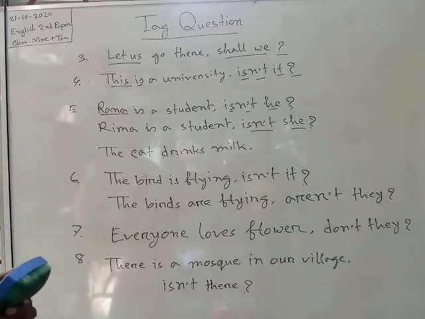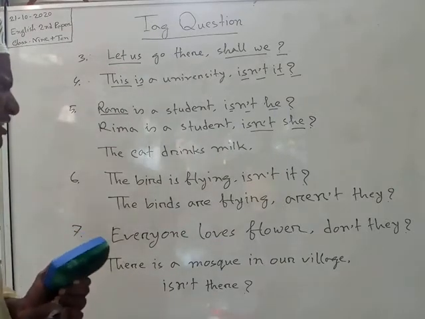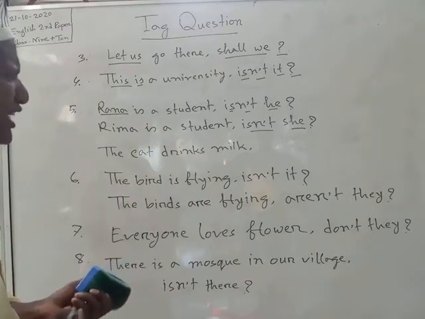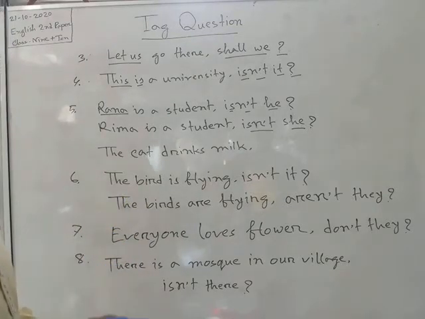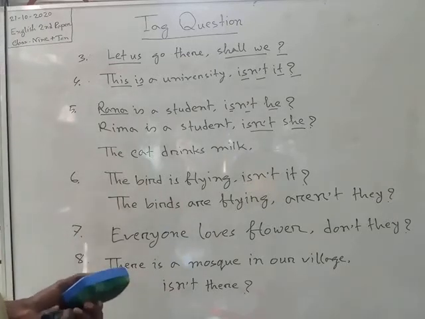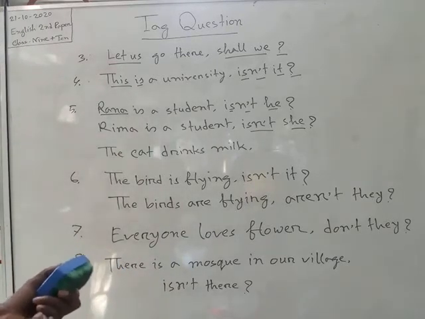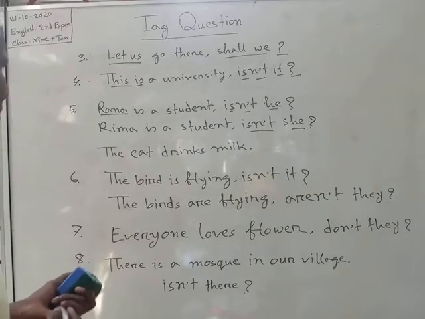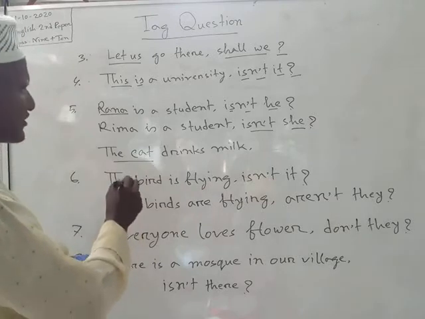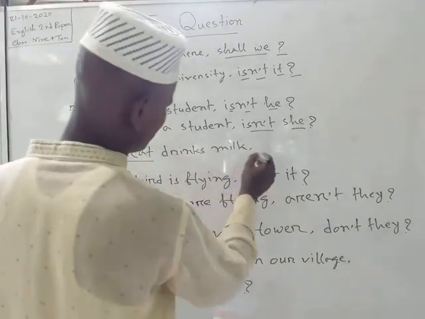Then we can say that if we find in any sentence any kind of lower animal, that we can say in Bengali itor prani, then we have to take its tag question by taking the pronoun "it." Such as, the cat drinks milk.